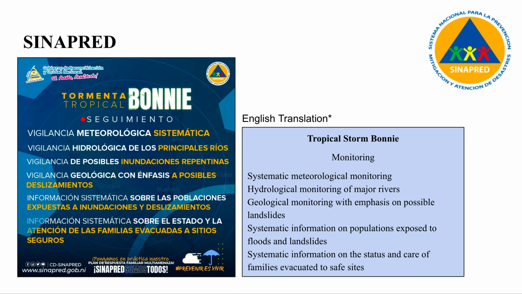As SINAPRED attempts to face the grueling task of disaster management in Nicaragua, they use a confused implementation pattern. It is a confused implementation pattern because both the public and private sectors are responsible to respond to disasters. This is typically a confused implementation plan because it leads to an inefficient use of resources and a number of miscommunications among disaster responses.